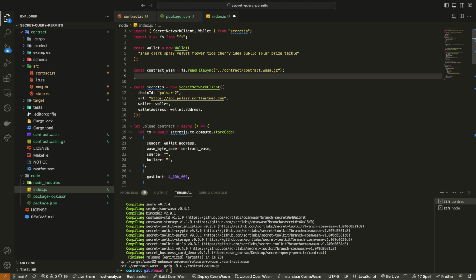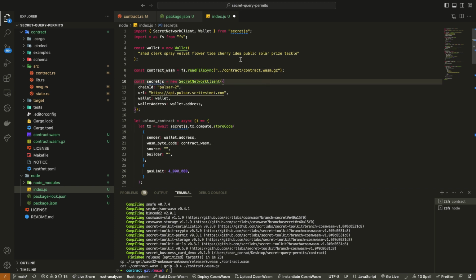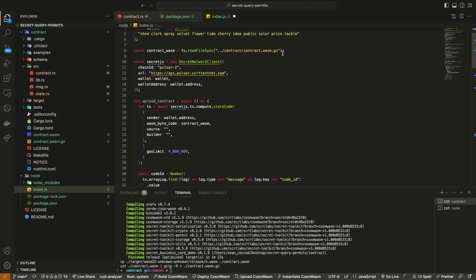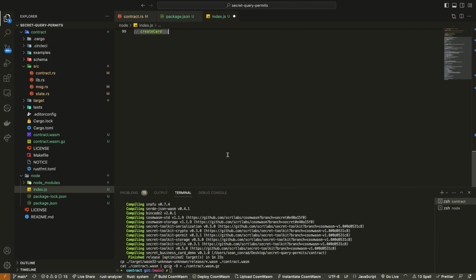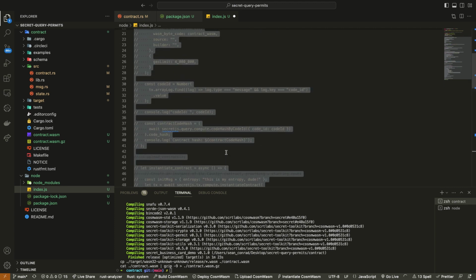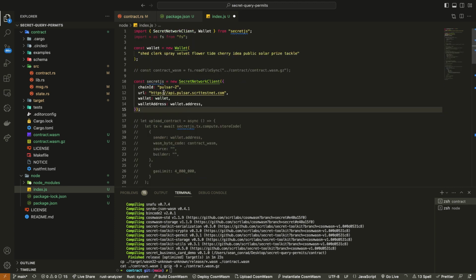First things first, we import secret.js. That's all this is doing, importing the Secret Network client. Let's just see an example of that really quickly so you understand what's going on. This is just saying that we're accessing the blockchain, and specifically, we're accessing the testnet.